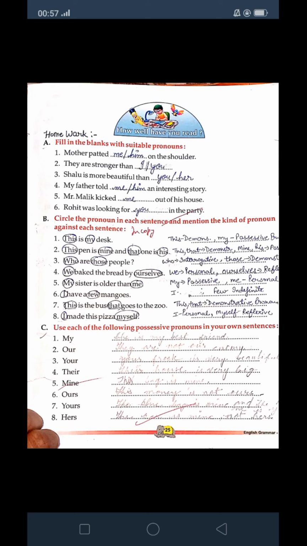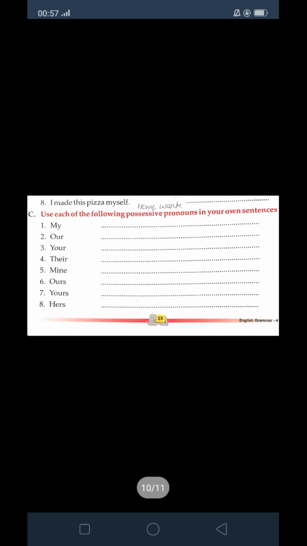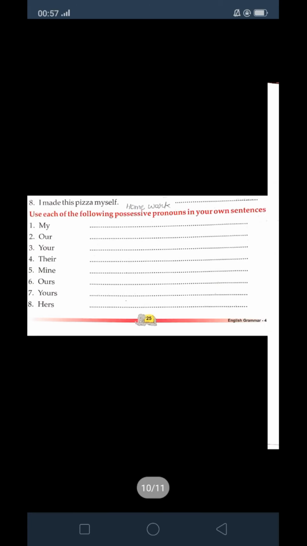I hope you all understood today's topic. Now it's time to do some homework. Here what you have to do: use each of the following possessive pronouns in your own sentence. Make sentences of your own using these pronouns: my, our, your, their, mine, yours, ours, hers. These are pronouns. You can make sentences of your own.